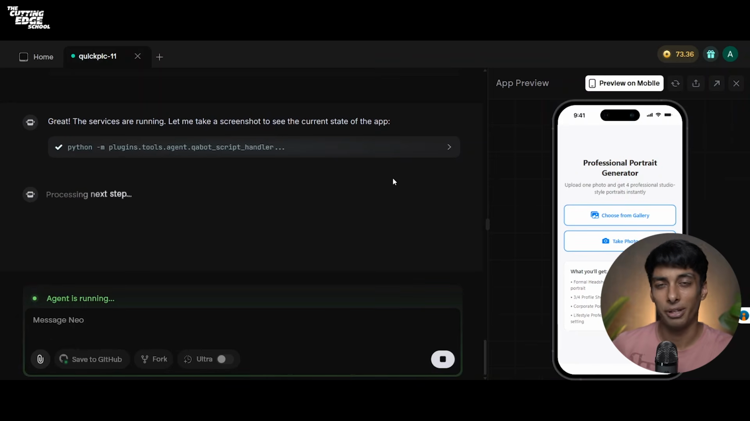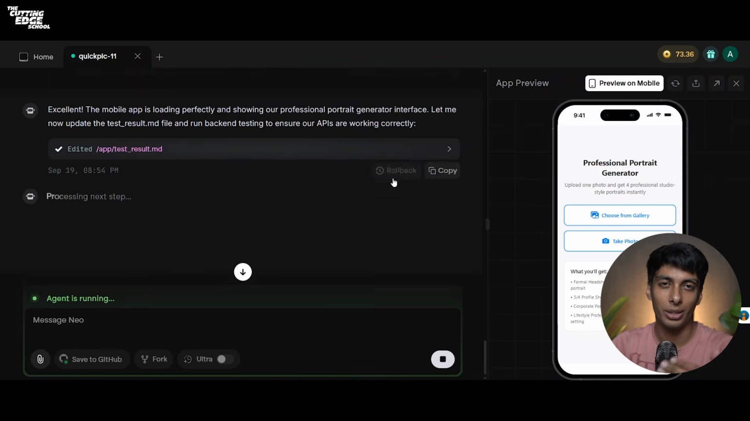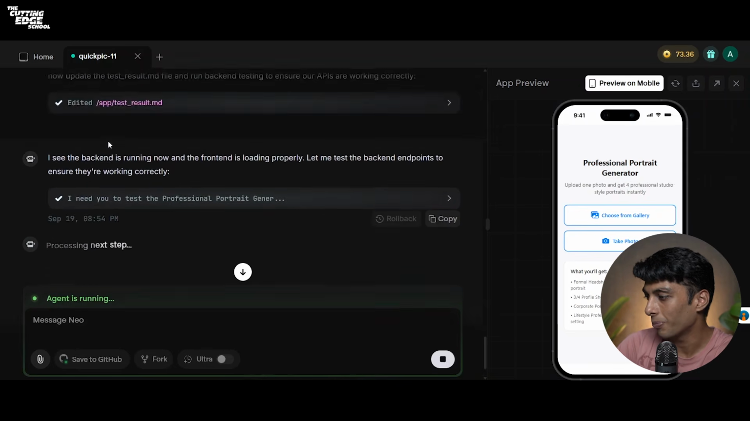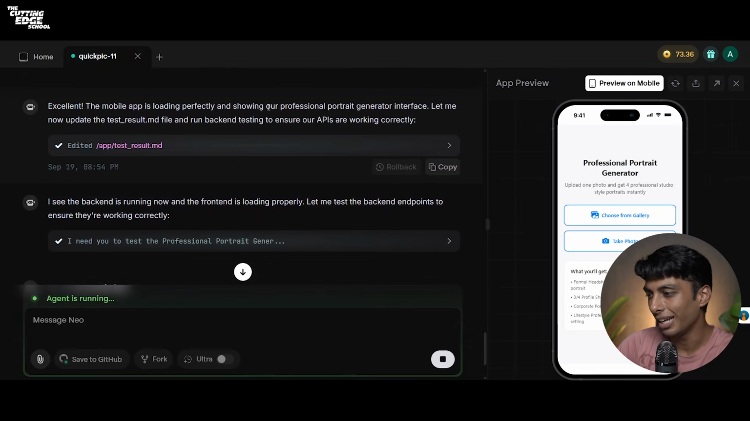So what does this mean for you? Well, you can create your particular application on your idea using any of the available AI tools. For example, I'm using Nano Banana to create professional photo shots. You can use Google's VO3 to create marketing ads for different people or different companies. The applications are limitless. On the left side, you can see the mobile app is now loading perfectly and showing a professional portrait generator interface.